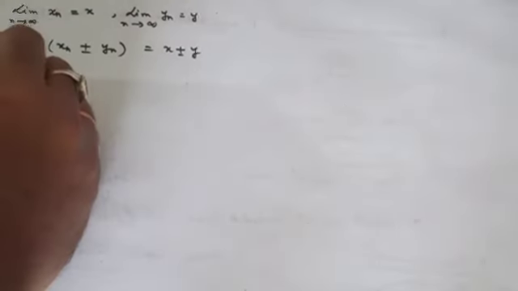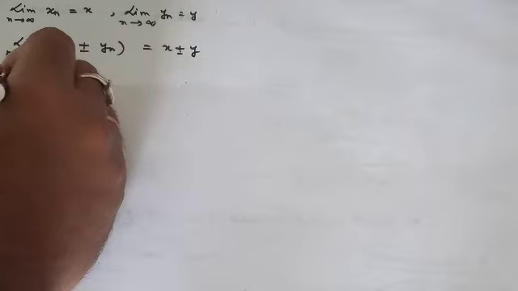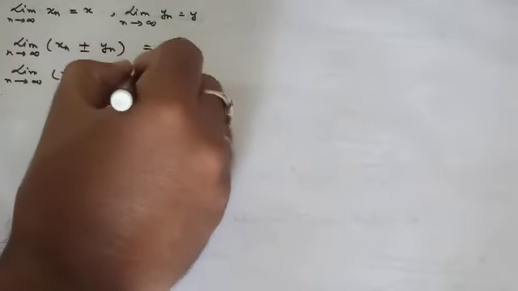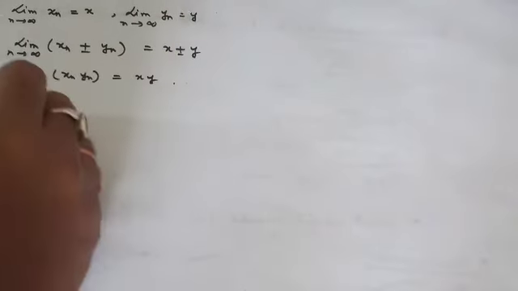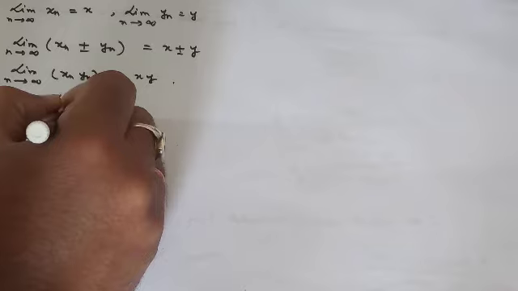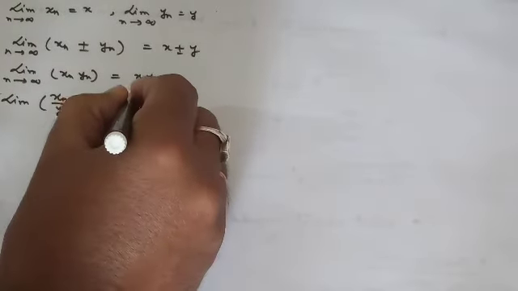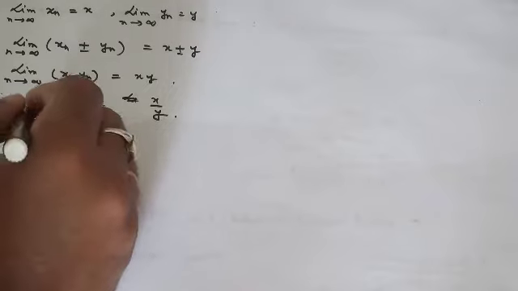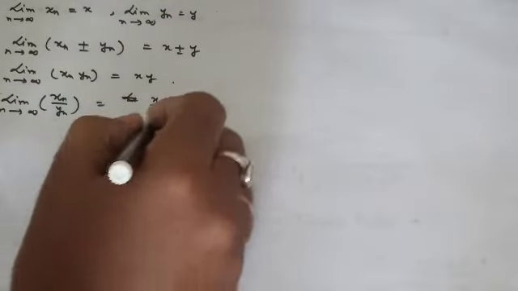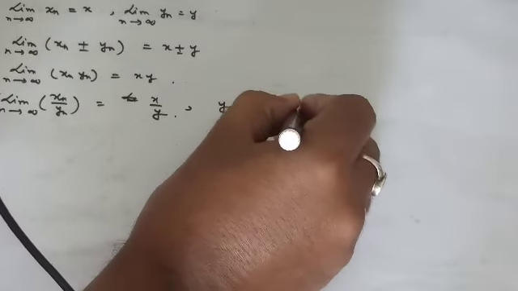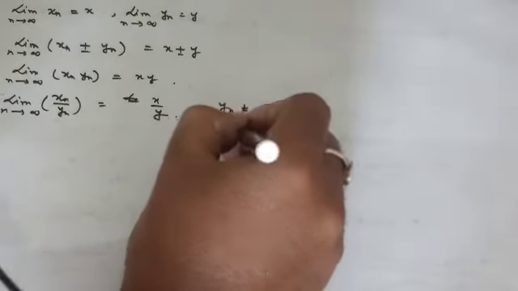The second one says that if you take the product, the limit of the product sequence is going to be xy. The third one is about division: the limit of xn by yn is going to be x by y as n tends to infinity, provided yn is not equal to 0 for all n and y is not equal to 0.